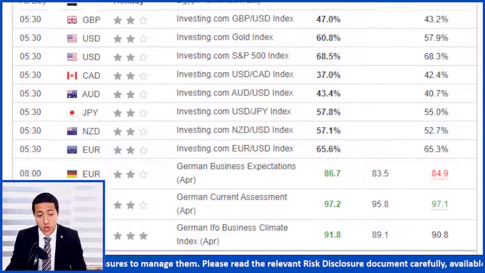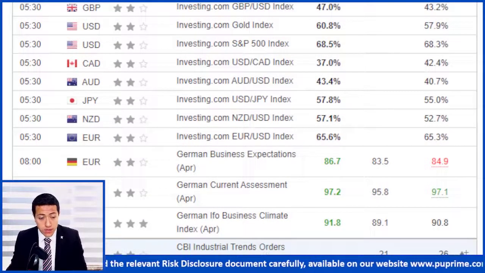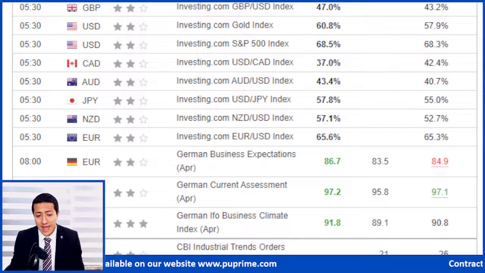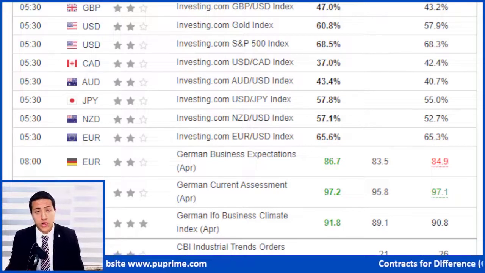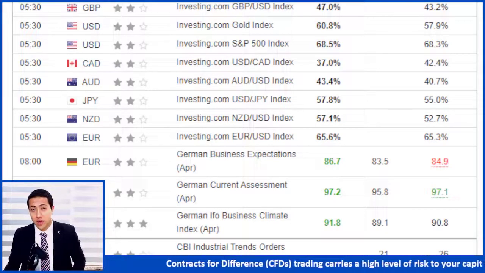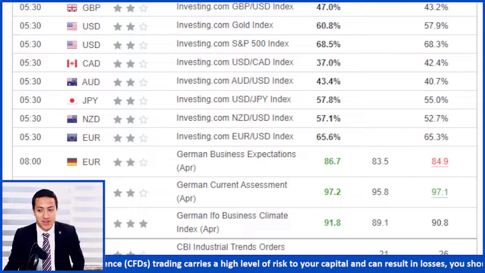Going forward, we do have the CPI industrial trends from the British economy, and basically this is the only thing that we will be looking for. We do have some data from the Canadian economy, however it isn't as important. On top of that, of course, is the wholesale sales month over month, and this is what we're having on the economic agenda. Let's have a quick look at the technical analysis and the charts.